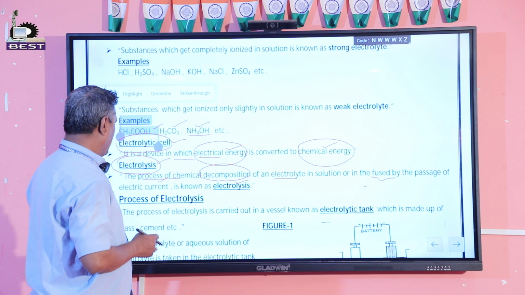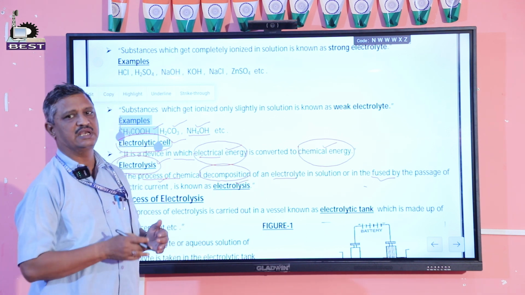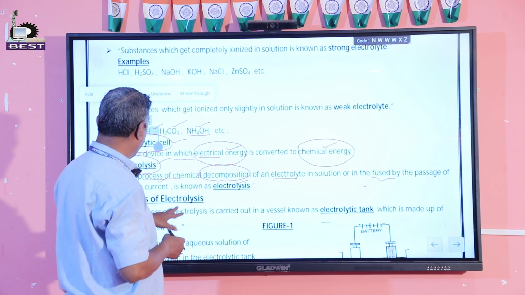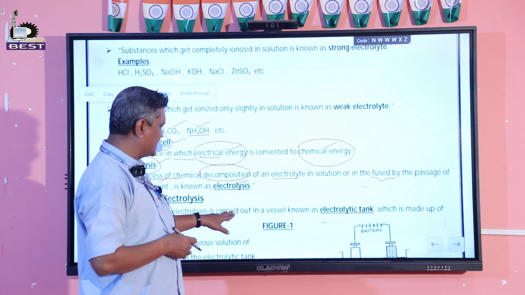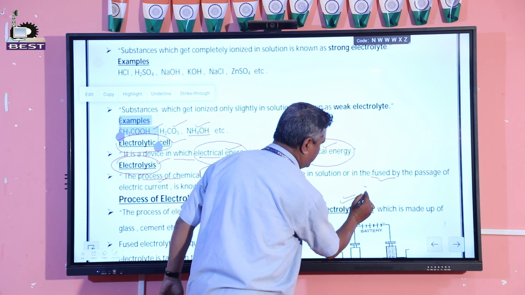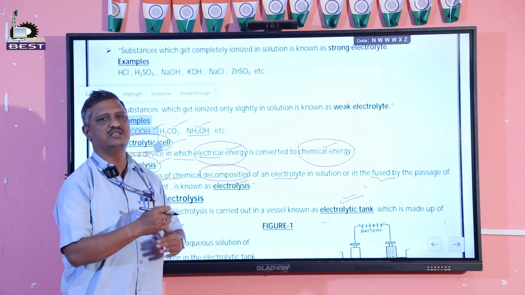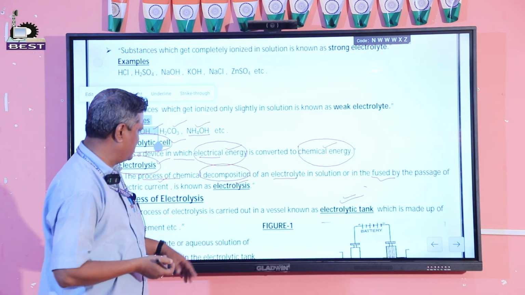Now I am going to discuss this process of electrolysis in detail. The process of electrolysis is carried out in a vessel known as an electrolytic tank, which is made of glass, cement, or plastic, any insulator.